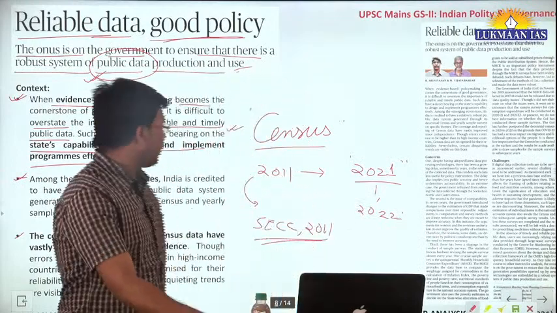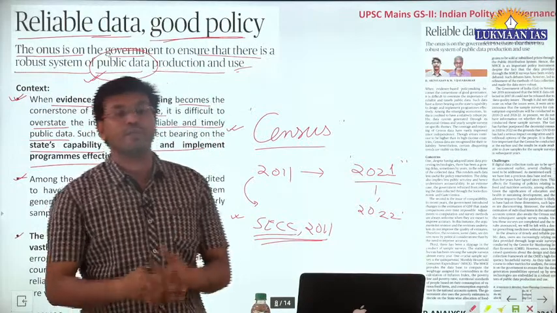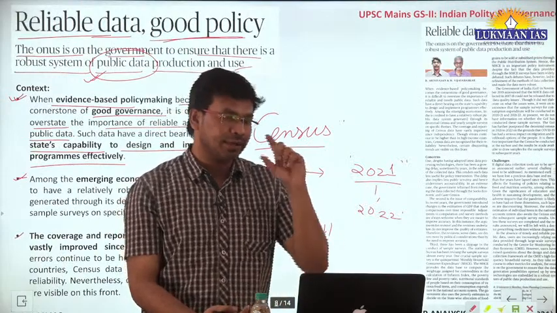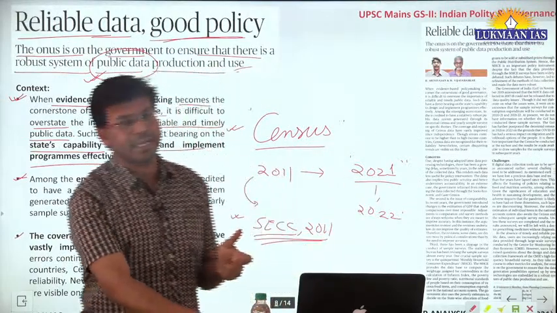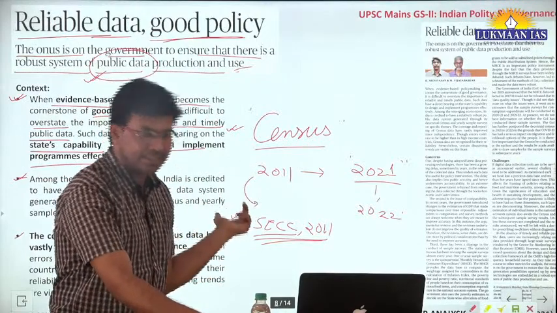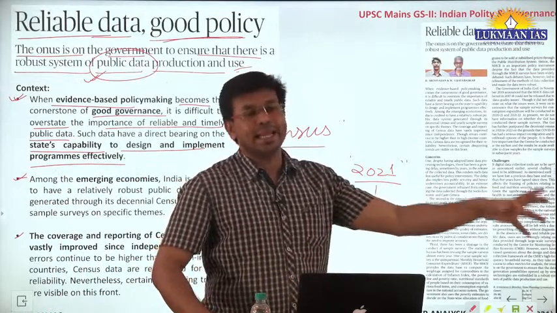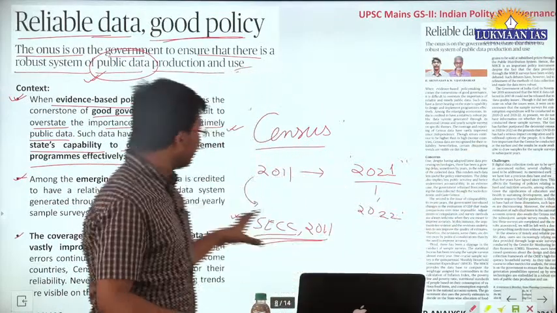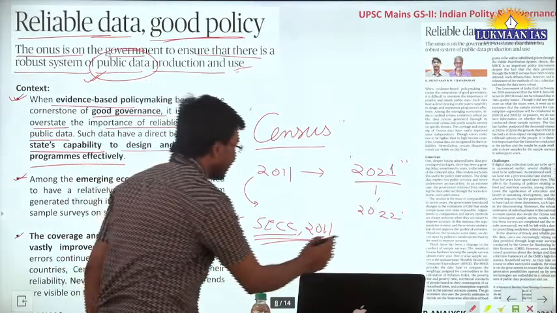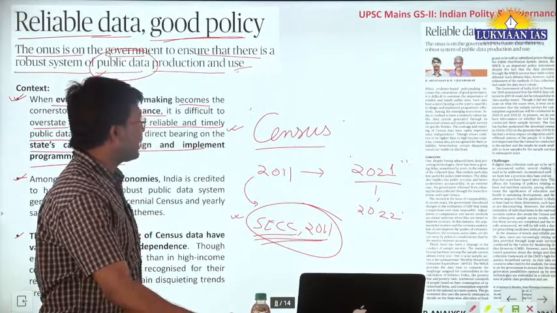All right. But whenever the government tries to do some of these things, at the same time there is a lot of criticism of the government. A lot of people are there to highlight different intentions of the government. People highlight, why is the government doing the socio-economic and caste census? So that they can target their policies for winning an election. You understand? So a lot of criticism is associated with this, but this is one of the robust data collection processes that was conducted by the Government of India in the year 2011.